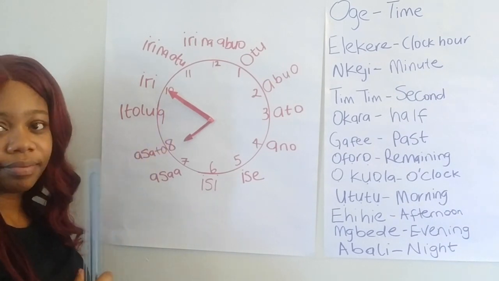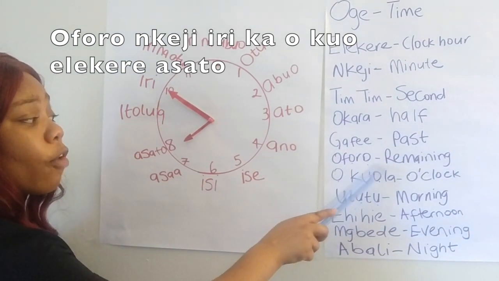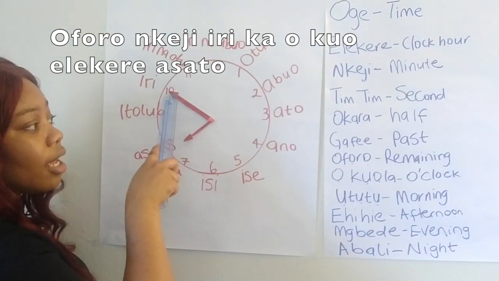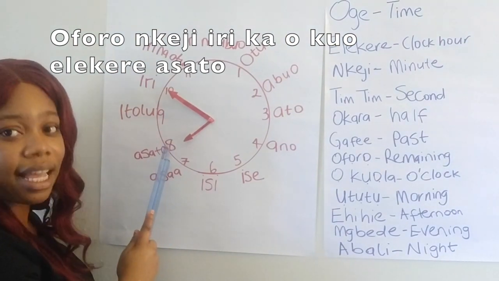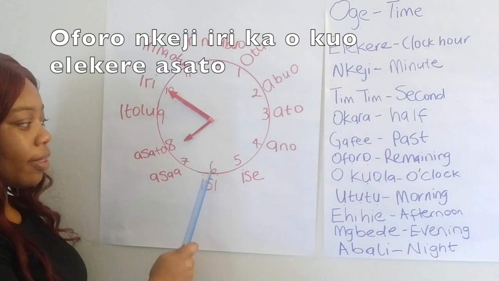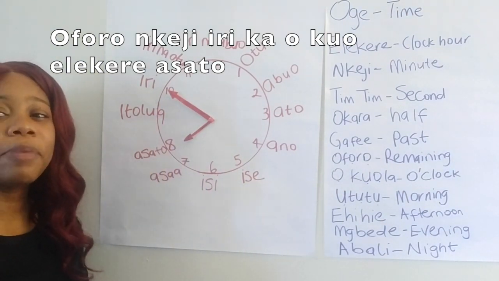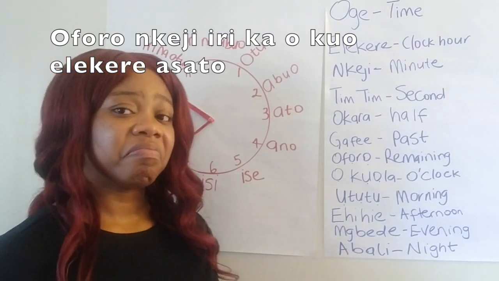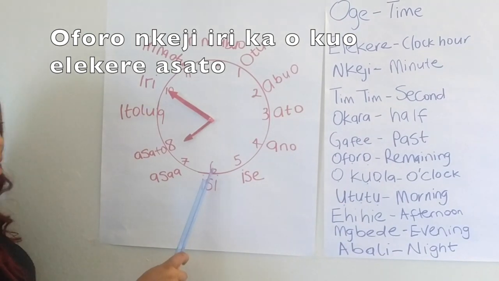What would you say? You say, oforo nkeji iri ka ọkụọ elekere asatọ. I believe that once it's past 30 minutes, you just say oforo, because you don't want to use big numbers. So once it's past 30 minutes, you say oforo nkeji iri abụọ ka ọkụọ. Once it's past this, you say that oforo.